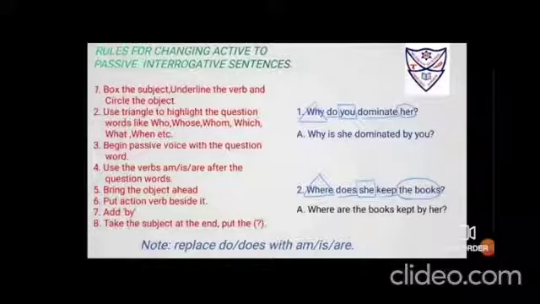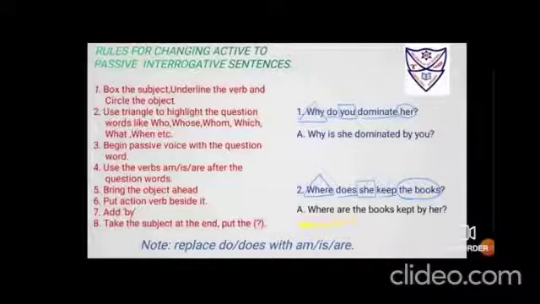Okay. Next, use the verbs am, is, are. Now I have to use either of them, because do, does gets replaced with am, is, are. Now it depends what you have to bring ahead. You are going to bring the books ahead. Okay, so it is plural. So you have to use are. So WH and helping verb best friends together. See. Okay. So where are the books?